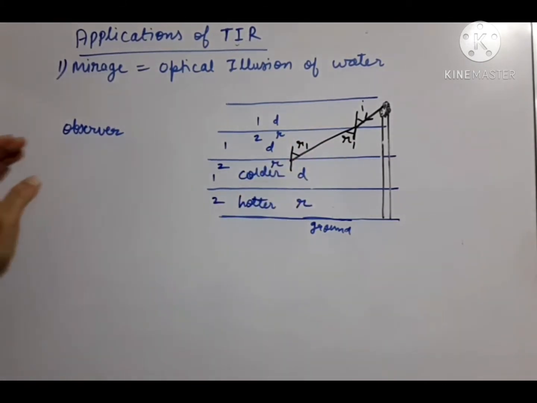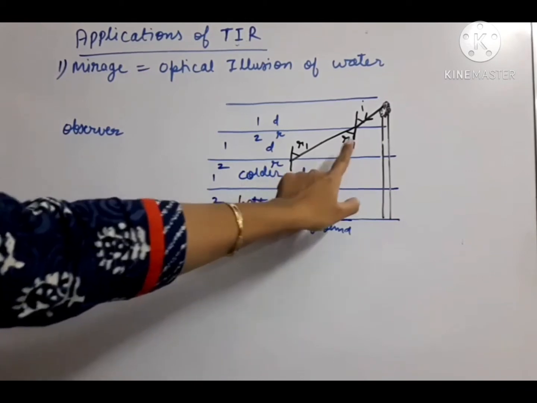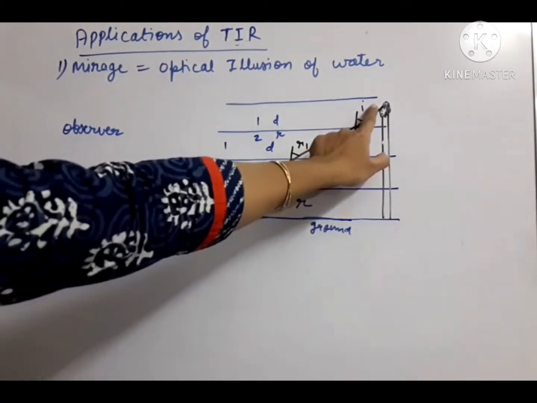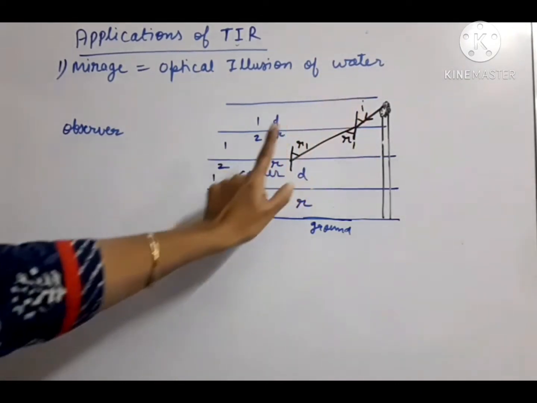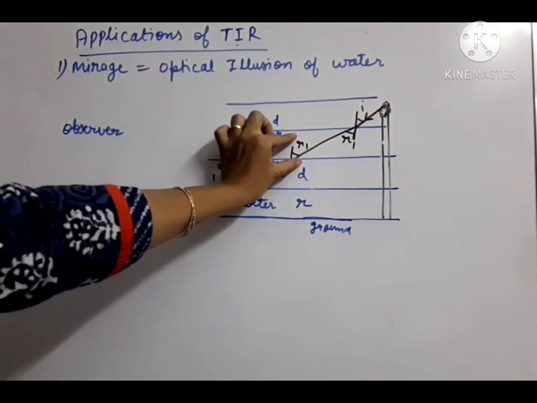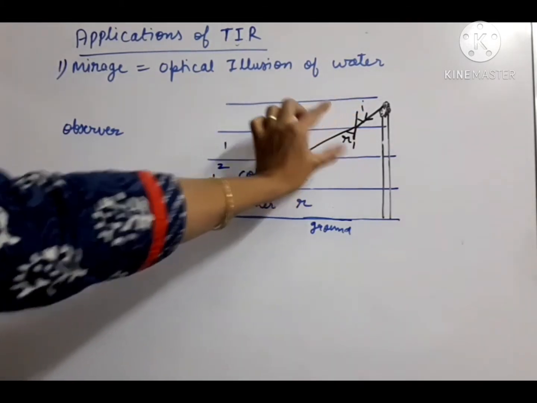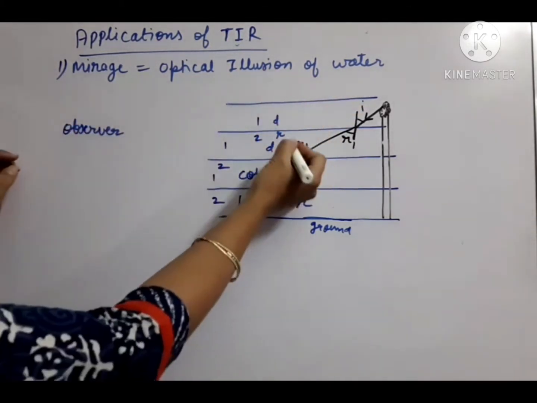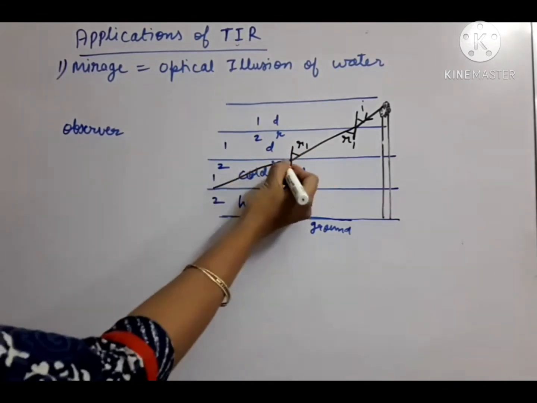Because denser to rarer turning happened here, r1 is greater than i. So now a larger angle of incidence has been obtained compared to the first case. Since the incident angle has increased, the refraction angle will further increase.